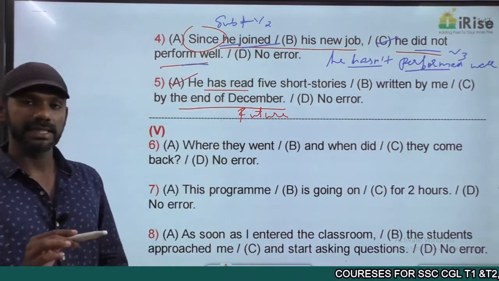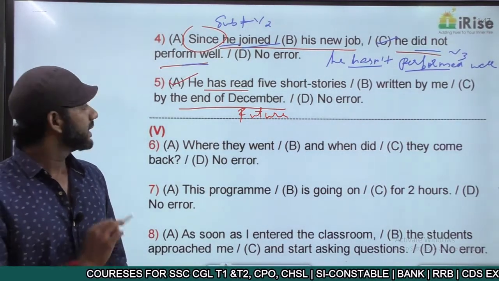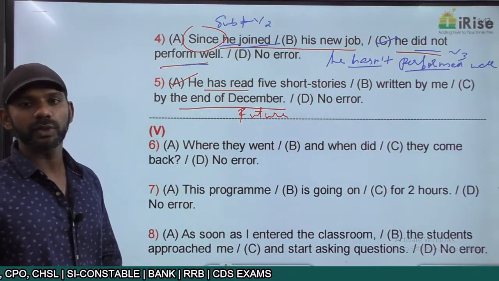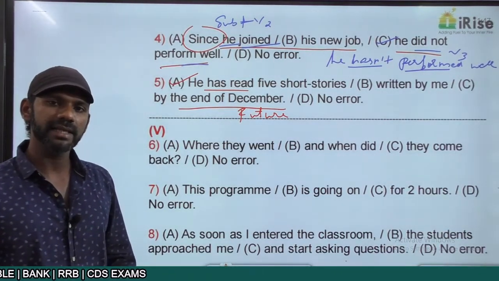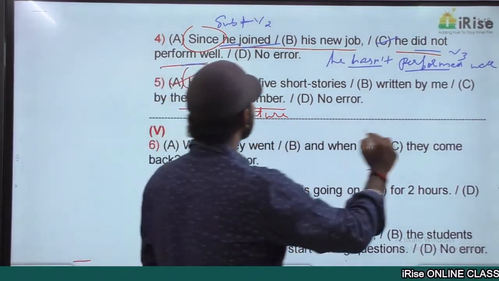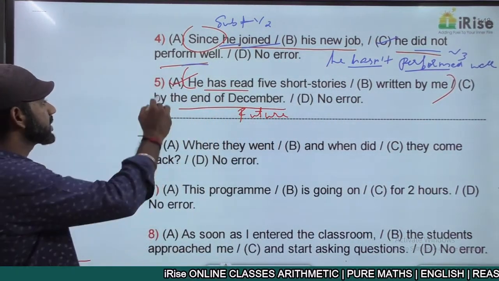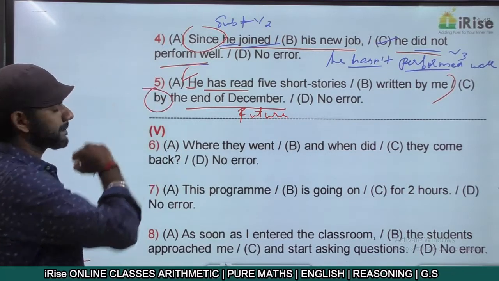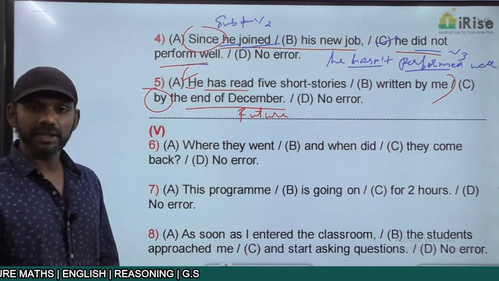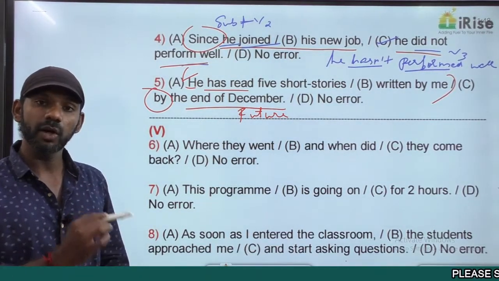We got the answer. As I said, there is no need for us to frame the correct answer at the time of the examination, but we will frame it. He has read 5 stories written by me. How many ideas are there in this statement? Only one idea. That is, he has read 5 short stories written by me is the only idea here. And in this statement, we have by. And the sentence talks about an action in the future, because by the end of December refers to future. So we have one idea in the future tense along with by.